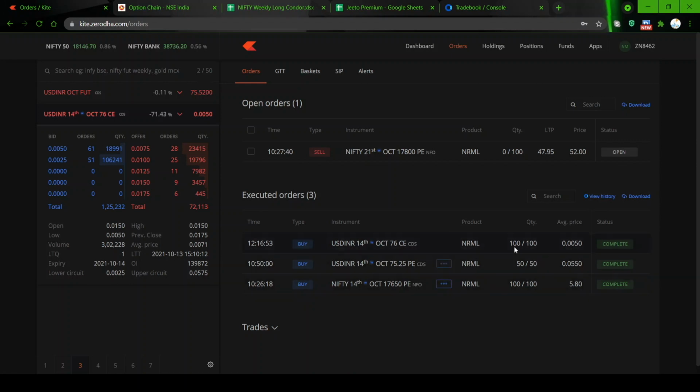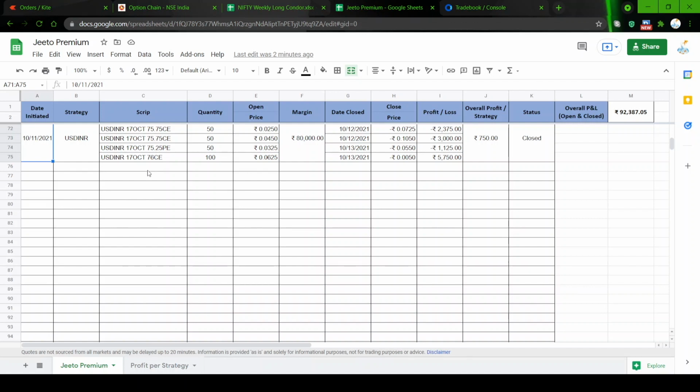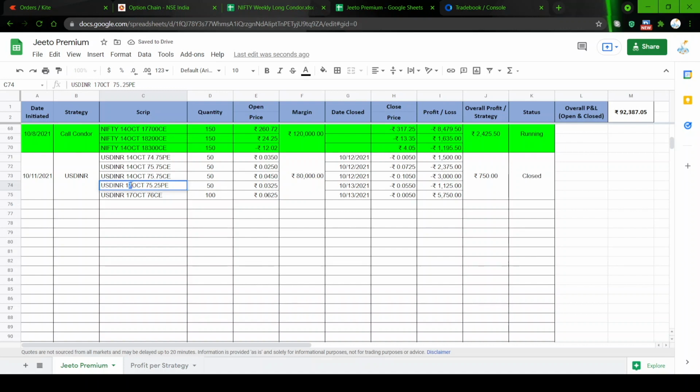So we will see the summary of this trade, how the trade happened. So what we did: this is a short strangle, selling 74.75 and 75.75 when the spot was at 75.25, meaning 50 paisa up, 50 paisa down. That was the trade which was taken. The premium we took together was around 6 paisa.